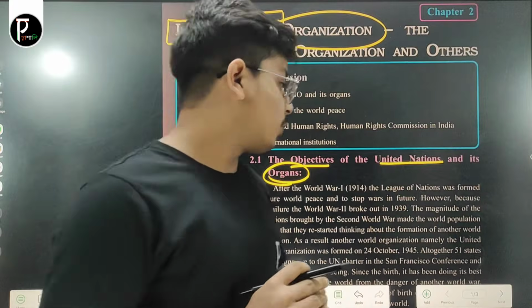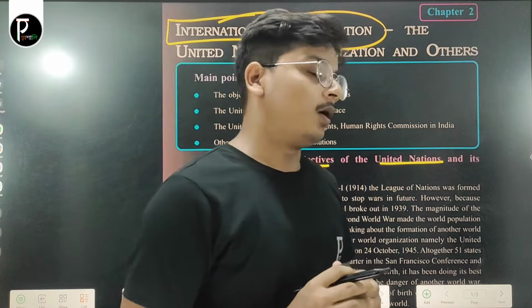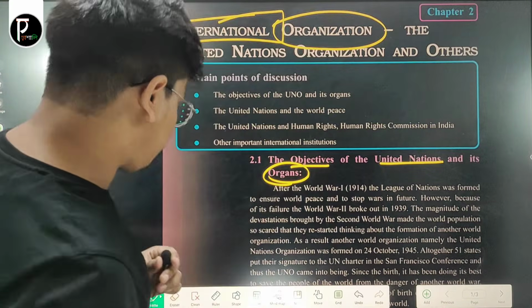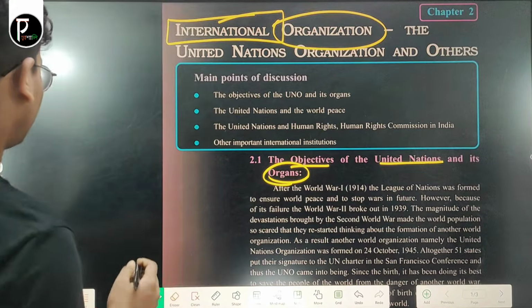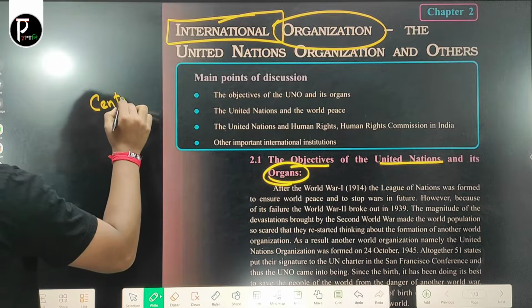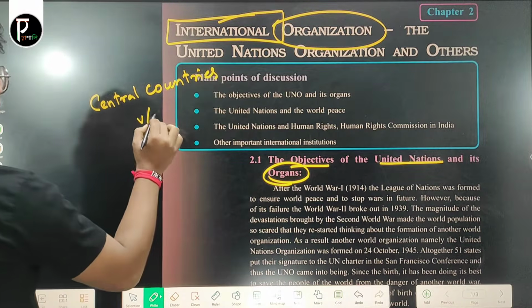First of all, we have to start from World War I. You all have heard about World War I. In World War I, there were some countries fighting against each other: the central countries versus the allied powers.